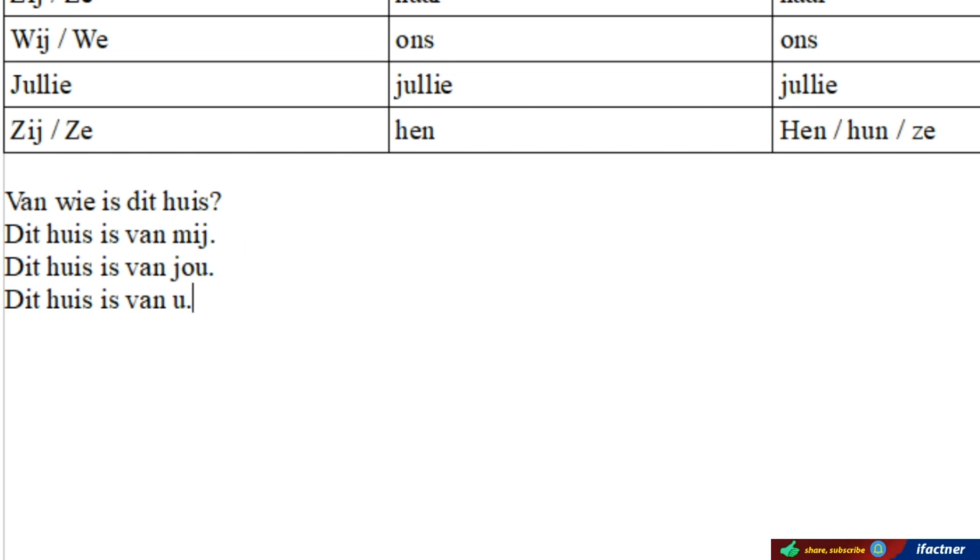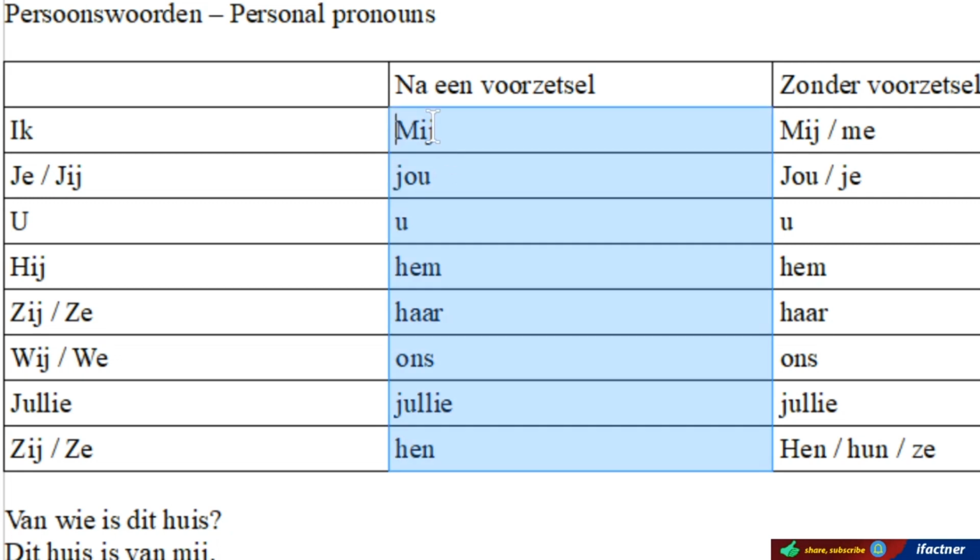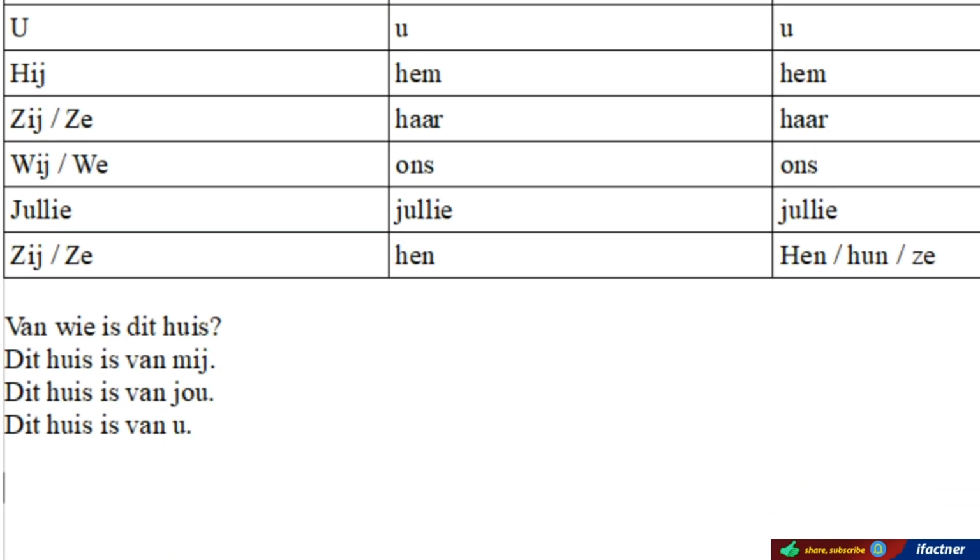So we will use this set of persoonswoorden, and without the voorzetsel we will be using these: mij of me, jou of je, u, hem, haar, ons, jullie, hen, hun, ze. For example, hij praat met mij of me, hij praat met jou of je, hij spreekt met u, and so on, so forth.